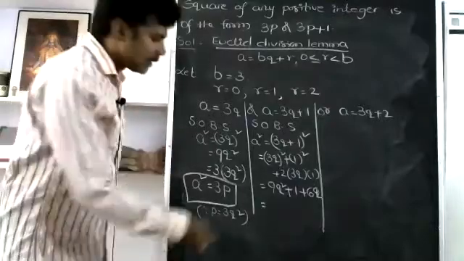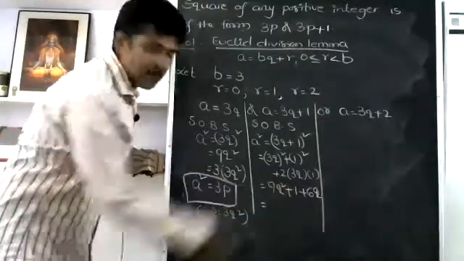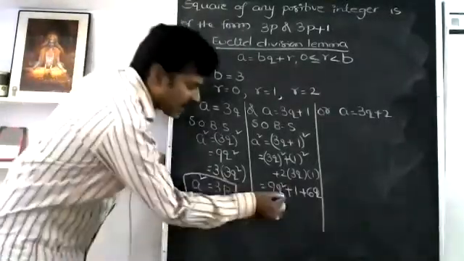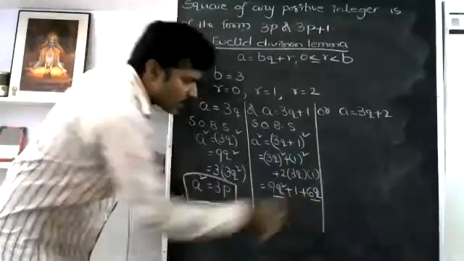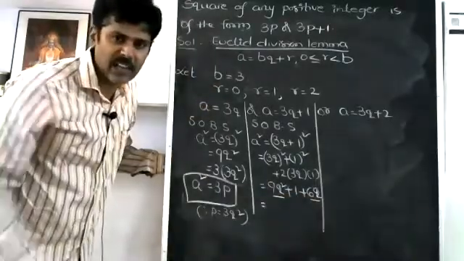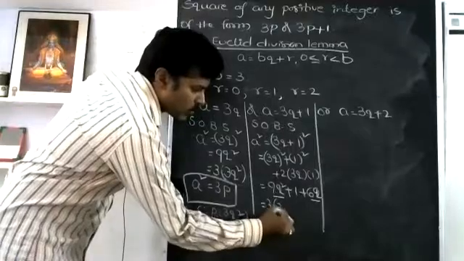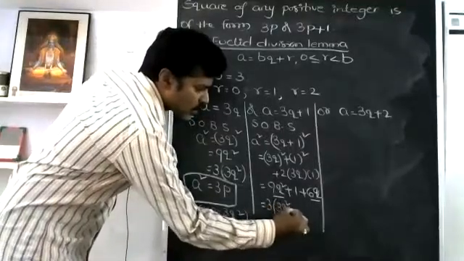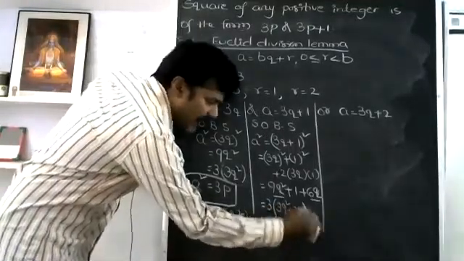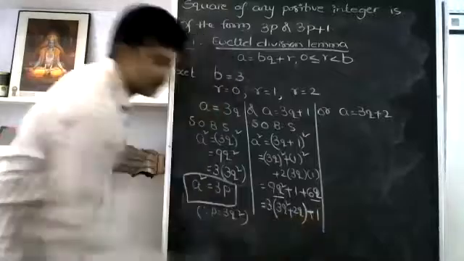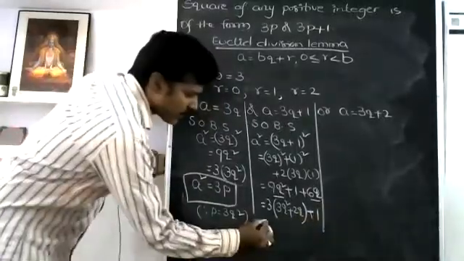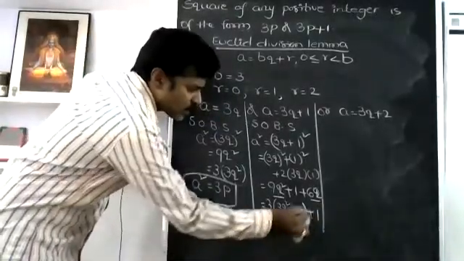Yeah, 9q square plus 1 plus 6q. Now we have to see that in 9q square and 6q, I can take 3 common, except 1. So I will take 3 common in those two, so that I will get 3q square plus 2q and 1 remains here. So once you observe here, this is nothing but 3 into some integer.